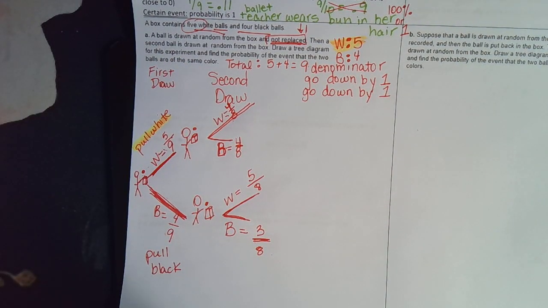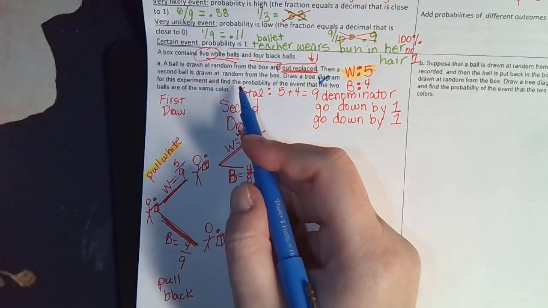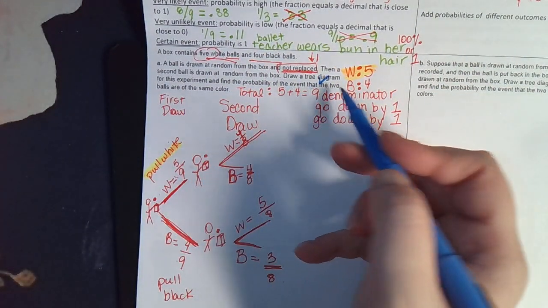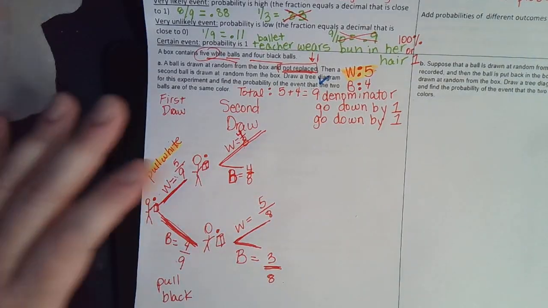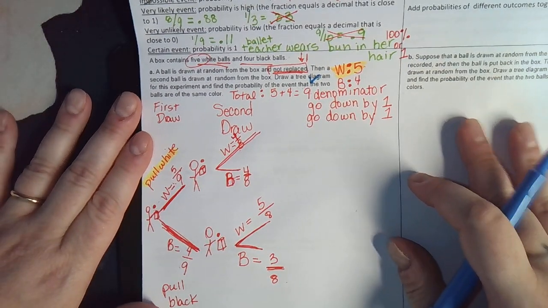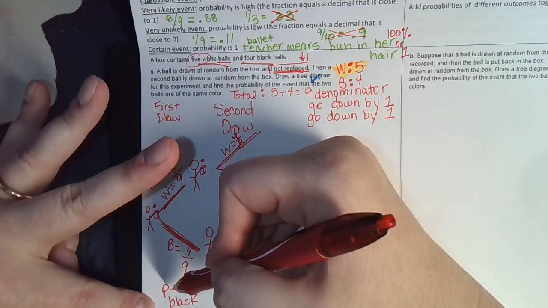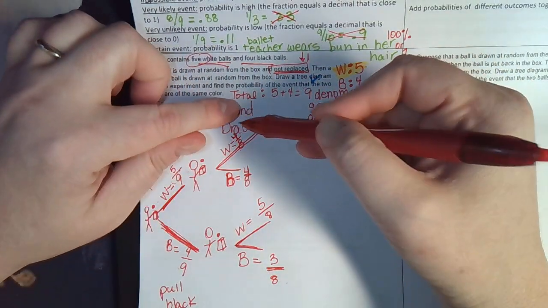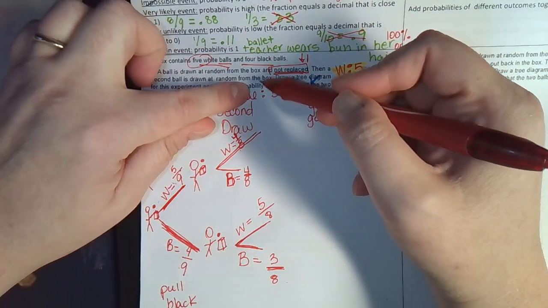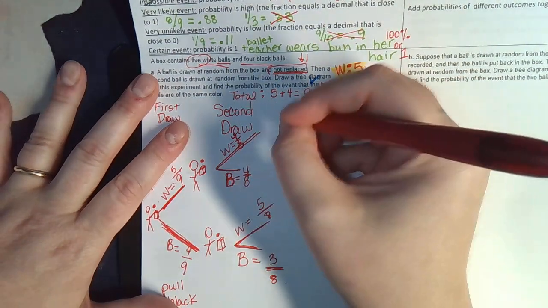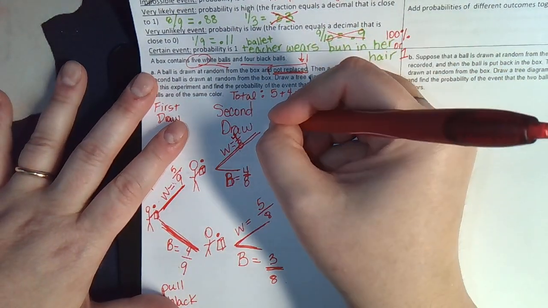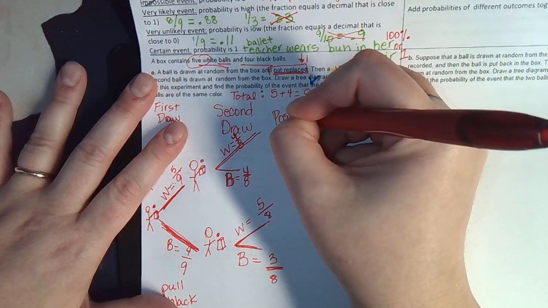Okay, then it says draw a tree diagram. We did that. And find the probability of the event that 2 balls are the same color. Okay, well, first we have to figure out all of our outcomes. So my first draw is this right here. My second draw is this right here. Then I'm going to write down all the possibilities.